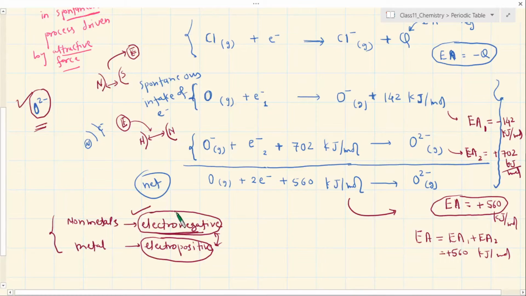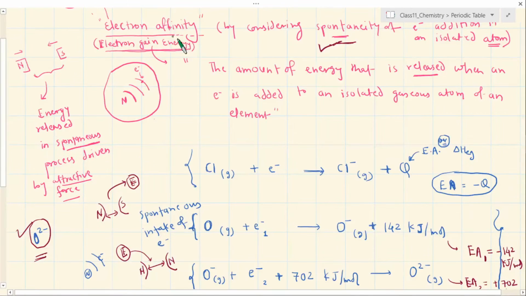Did you follow? Electronegativity means tendency to take electron. Electropositivity means tendency to lose electron. Metals have tendency to lose electron, but non-metals have less tendency to lose electron but more to gain electron. Gain means they have less tendency to take electron. So it is complementary. Do you understand? So I'm just taking one term here and discussing both kinds of aspects.